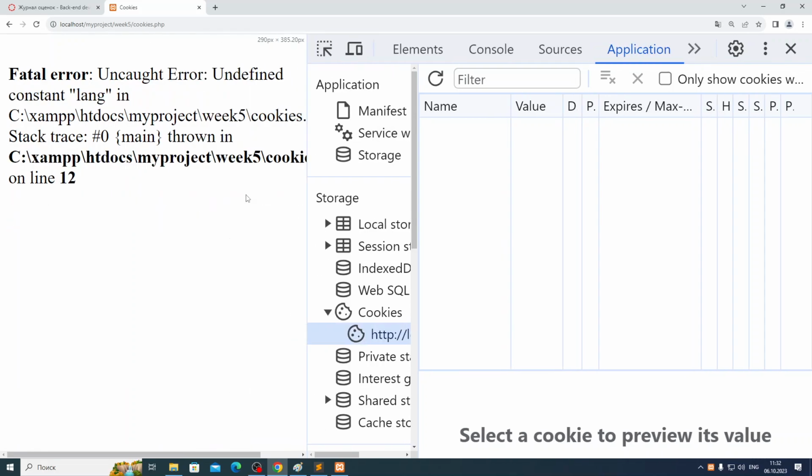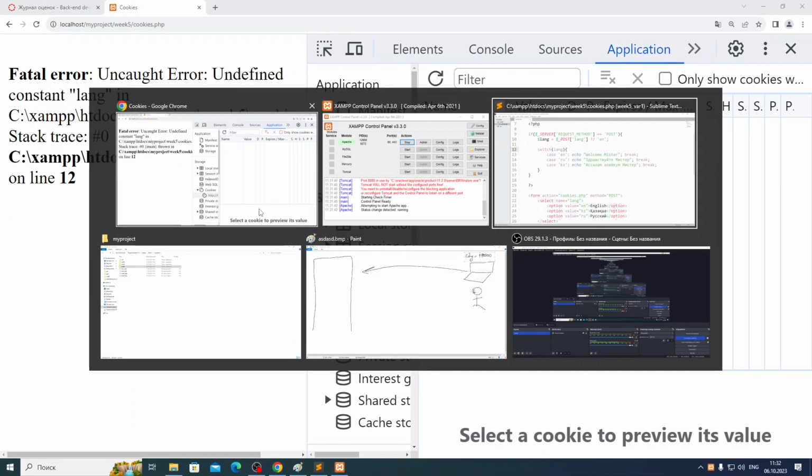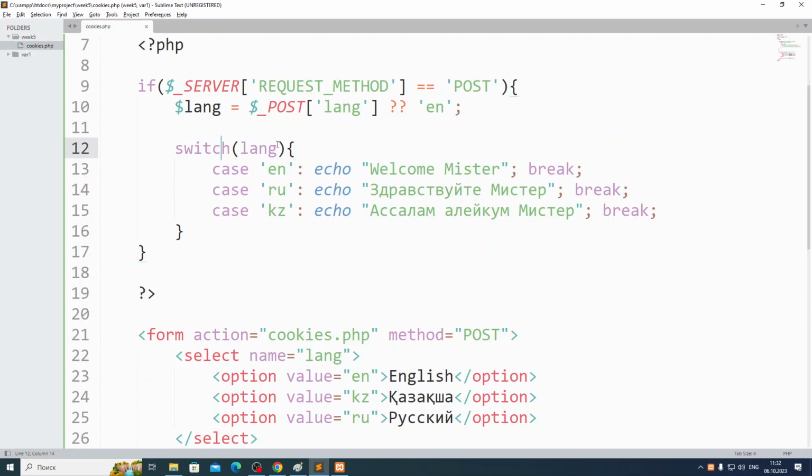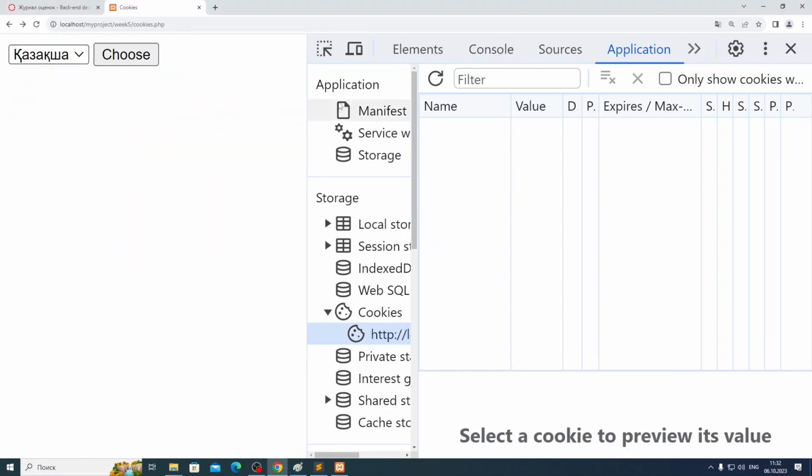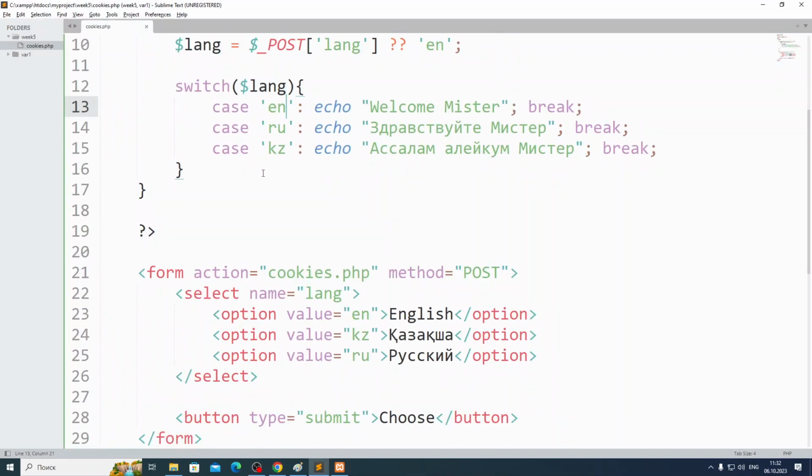I see why. Switch language. Oh, sorry, guys. This one, yeah. Again, fatal error. Kazakh, choose. Assalamu alaikum, mister. Then if I come here again, sorry, I don't have a cookie. I didn't do the cookie. Wait.